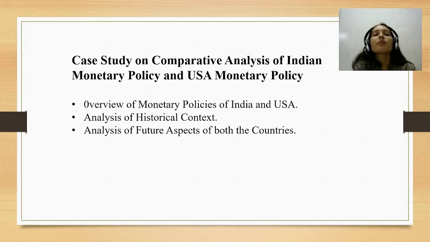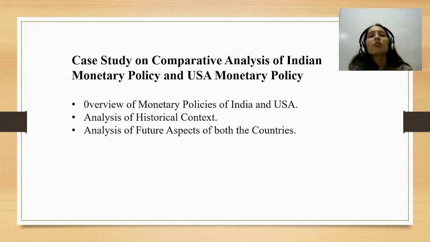Third is open market operations, used to manage liquidity and interest rates through buying and selling of government securities. The fourth is statutory liquidity ratio. Banks are required to maintain a certain percentage of their net demand and time liabilities in the form of liquid assets like cash, gold, or government securities.